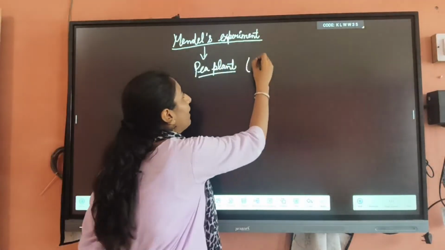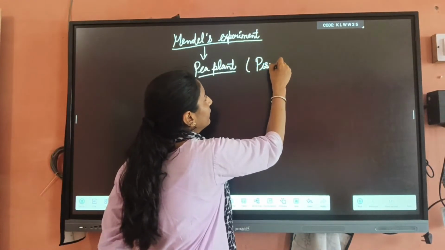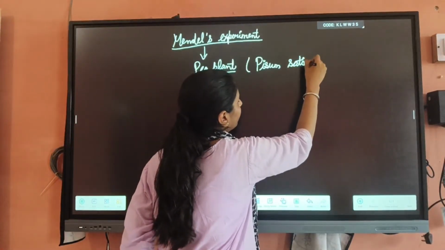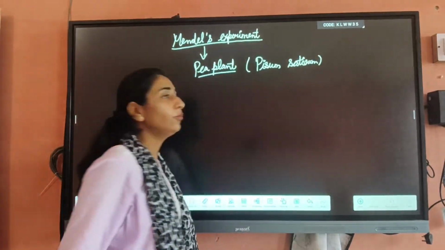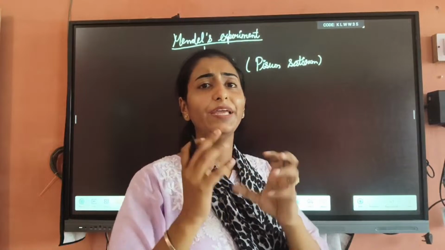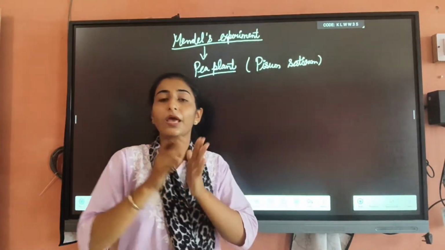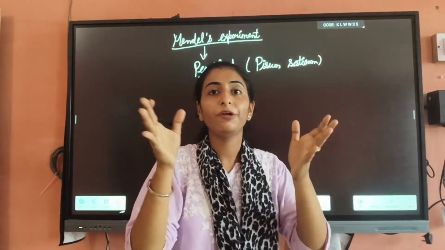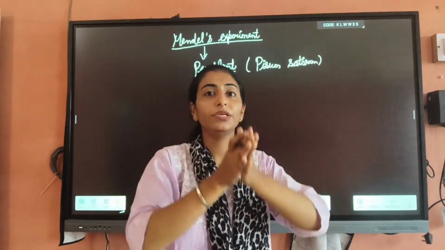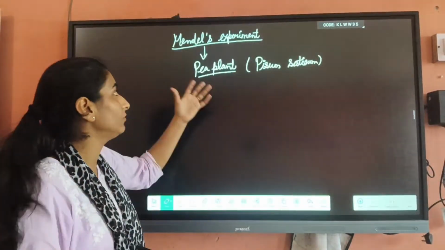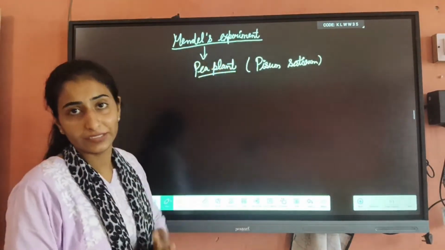That is known as Pisum sativum. And first of all you have to know why it is known as a hybridization experiment. Because when they cross-pollinate between two plants, they obtain a hybrid variety. That's why it is known as the hybridization experiment.